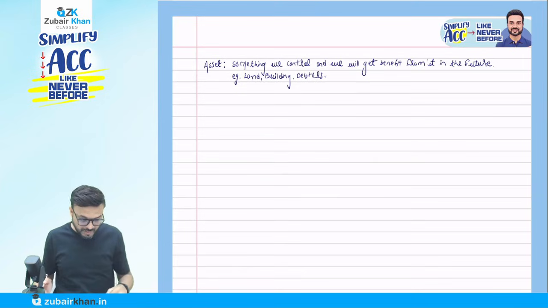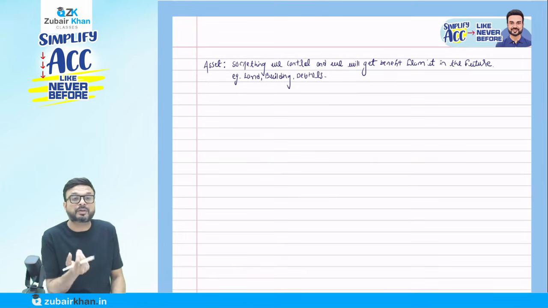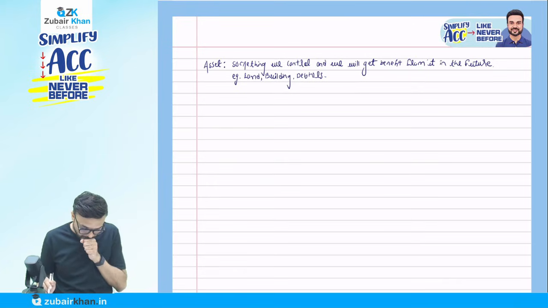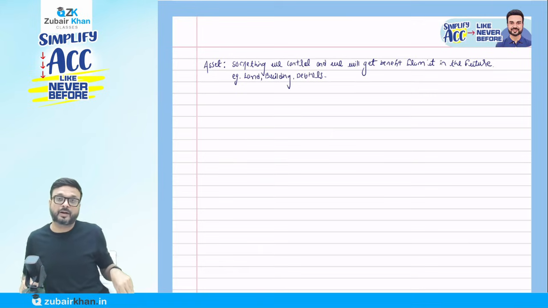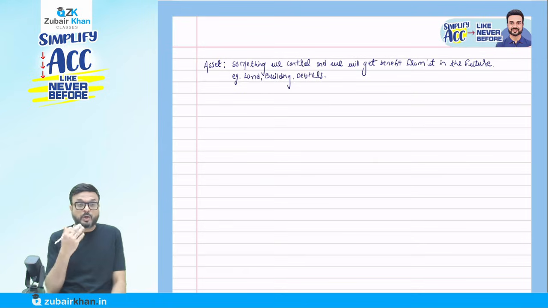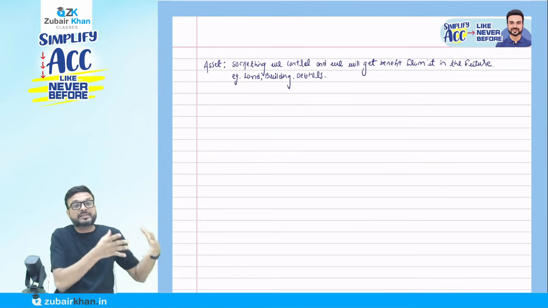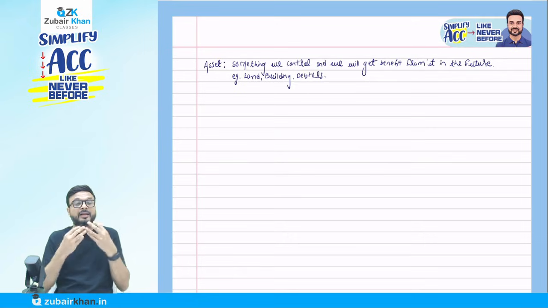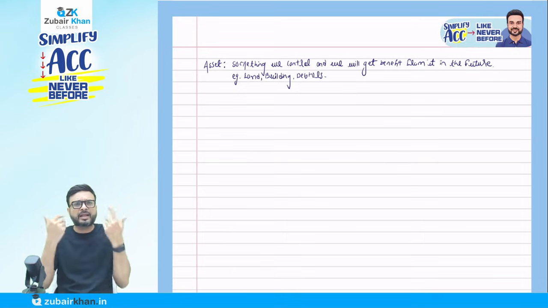Now debtors. Someone asks me, sir, how do you have control on debtors? The debtor is someone from whom the amount is receivable. The debtor cannot change the amount and cannot refuse. Rarely it might be a bad debt, but if it is a bad debt, we don't call it an asset. We transfer it to the P&L account as a bad debt. He has no right to change the amount or refuse to pay me.